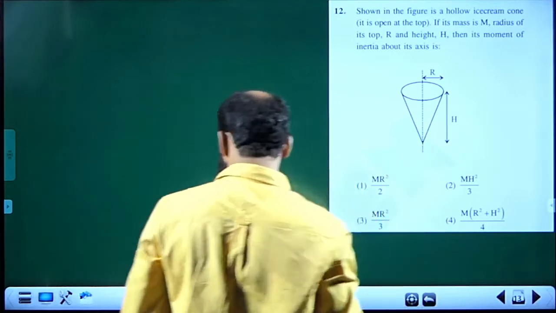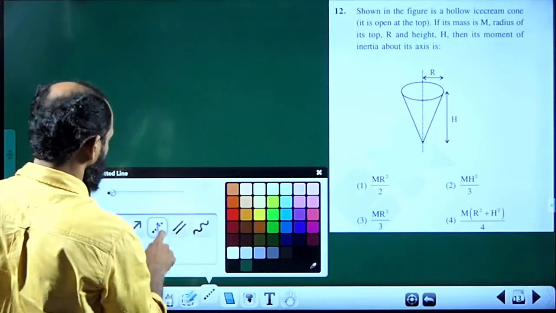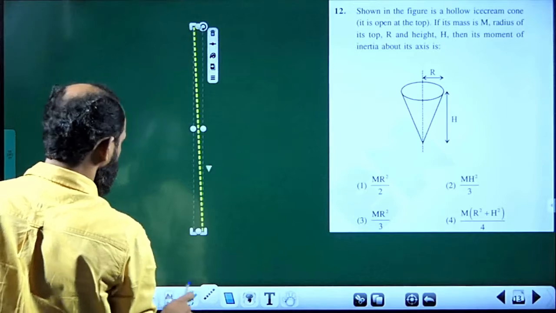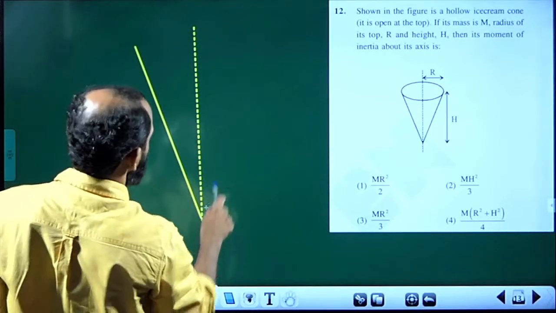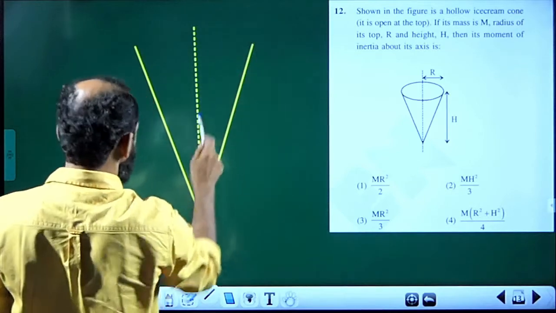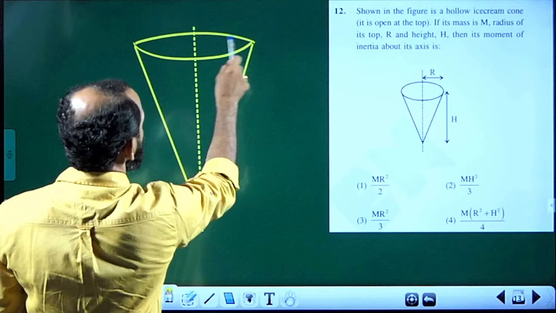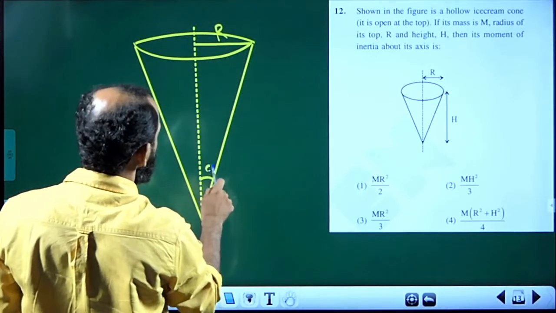Okay, let me redraw that. We have the axis like this. Now we have the cone like this. This is the right circular cone whose radius is r. Let this angle be theta.